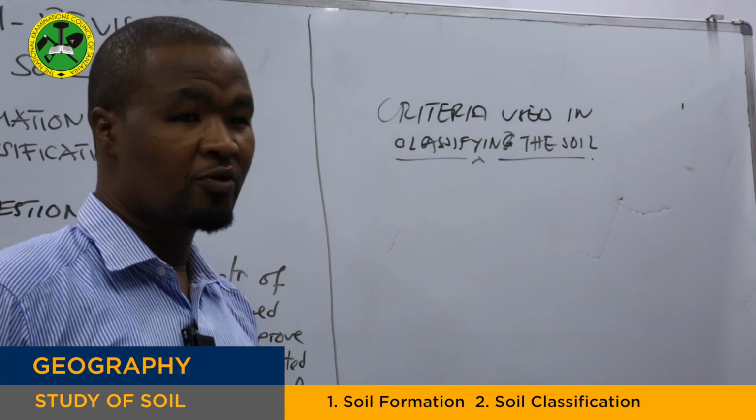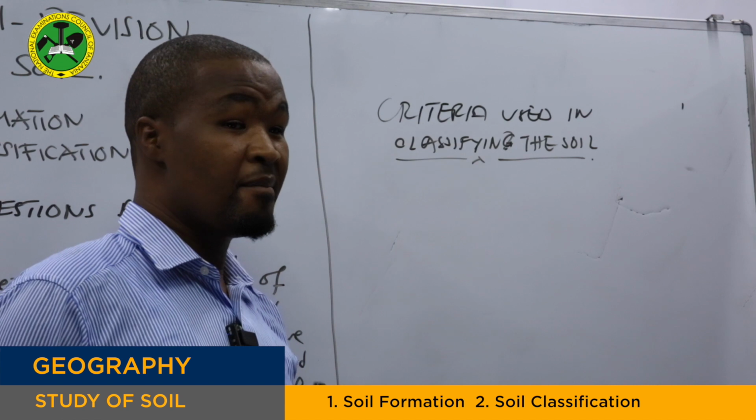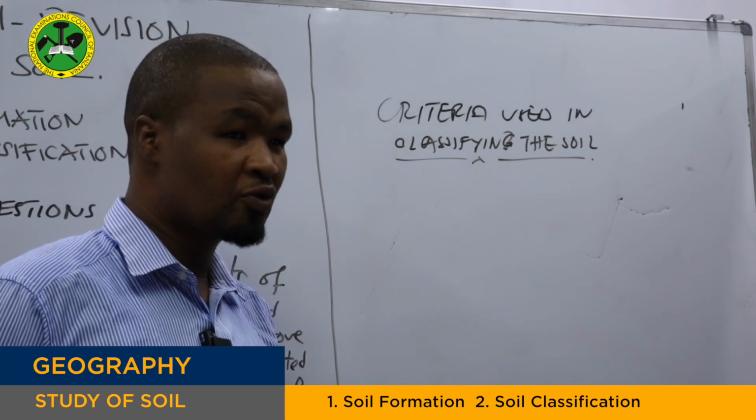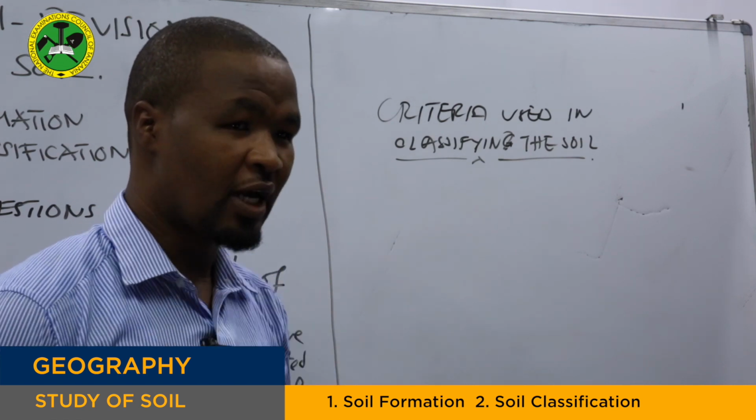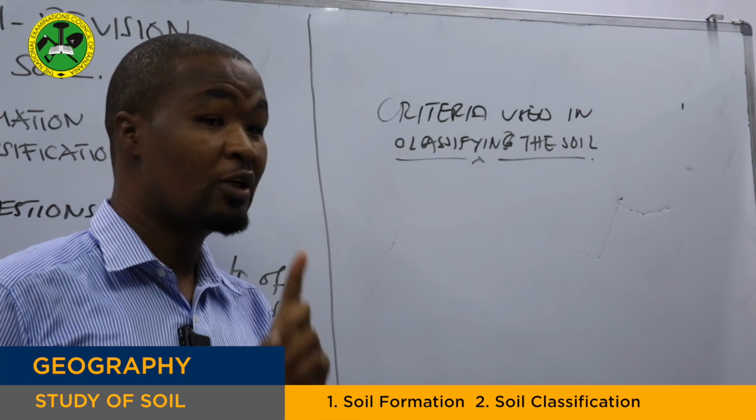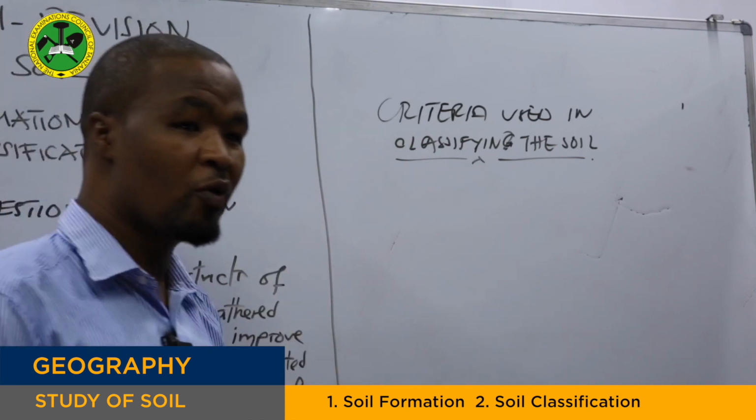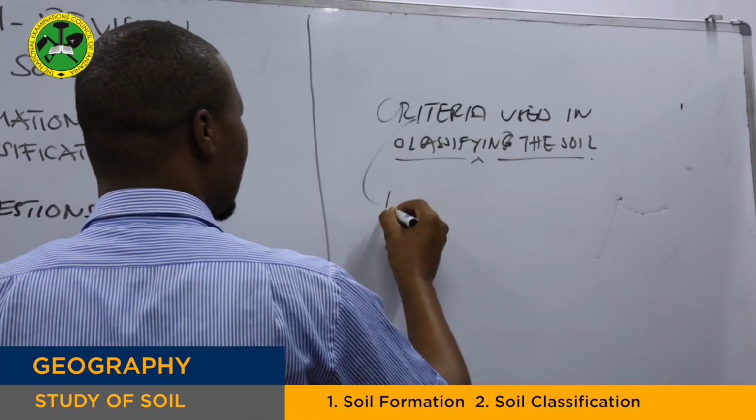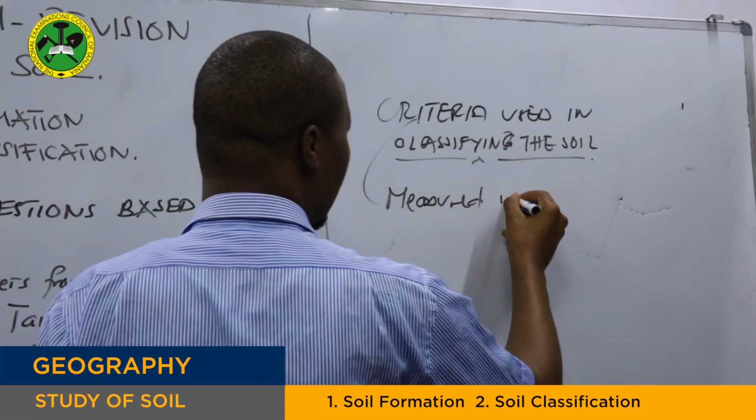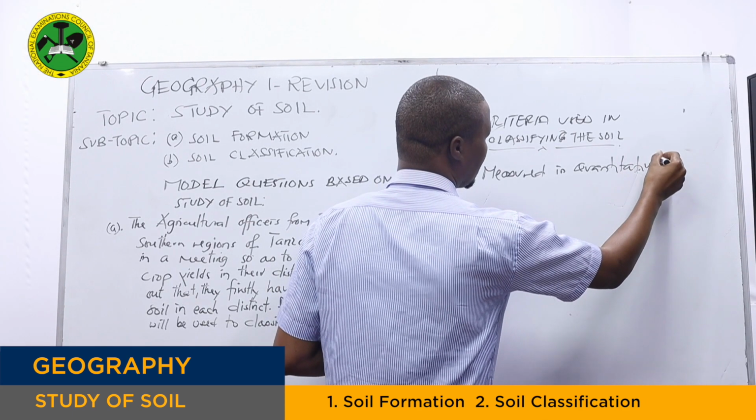The criteria that may be used to classify soil are defined by the soil properties that can be measured quantitatively. Are we together? The criteria used in classifying the soil are those criteria that can be defined by the properties of the soil and measured in quantitative form. Quantitatively what? Form.